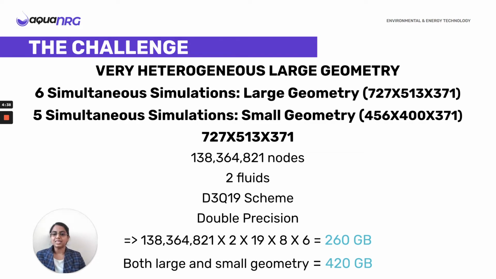So if we just roughly estimate the amount of memory we need, it's 138 million nodes times 2 times 19 due to the scheme, and then the double precision, and then 6 simultaneous simulations, we approximately need around 260 gigs of memory. So if we just combine both small and large geometry, we need approximately 420 gigs of memory. So we can see that for such massive simulations, the cloud architecture will be very helpful.